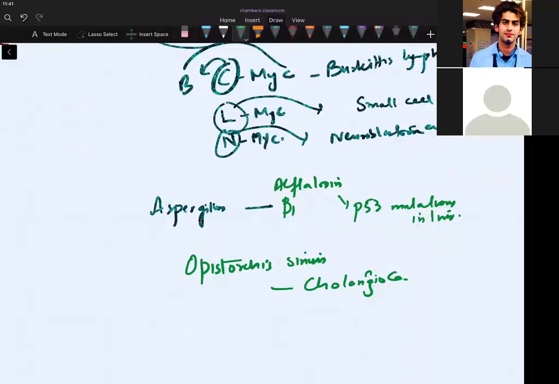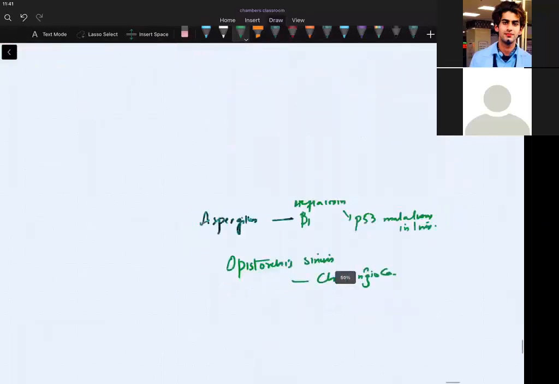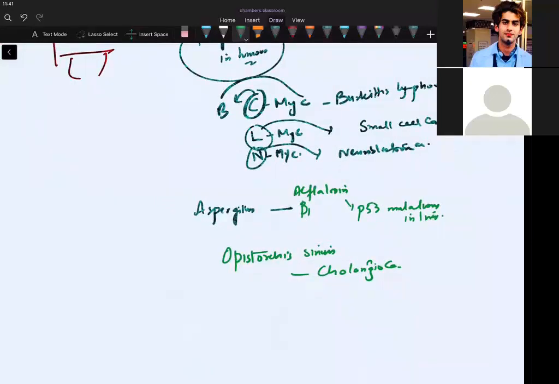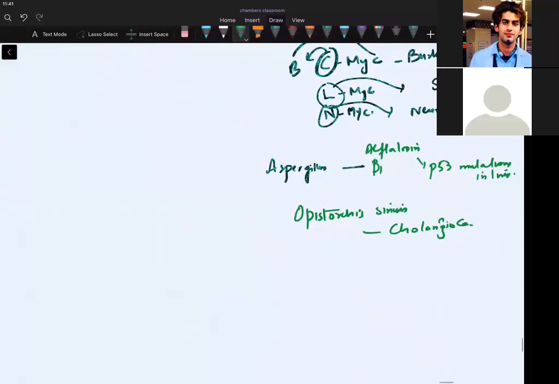fine. Now, do we remember there was a RET gene? RET gene. Do we know RET gene? I had taught you last time. There is a loss of function mutation and a gain of function mutation. So, which type of mutation is happening in the RET?